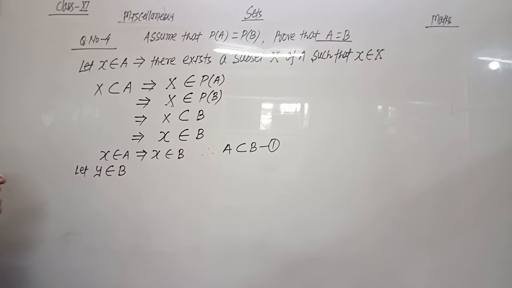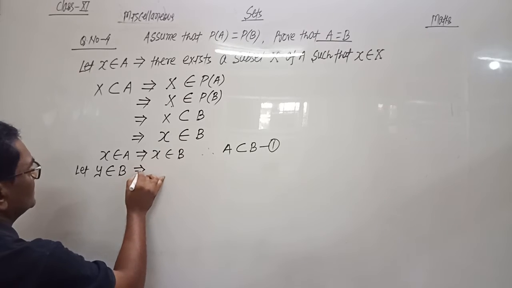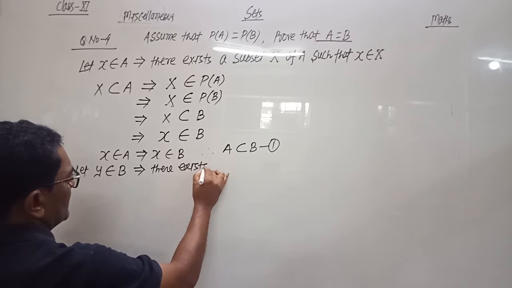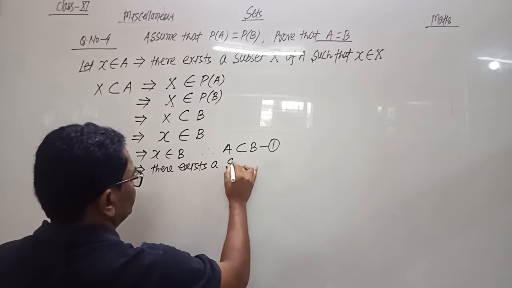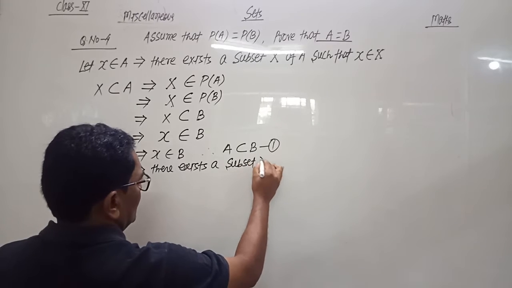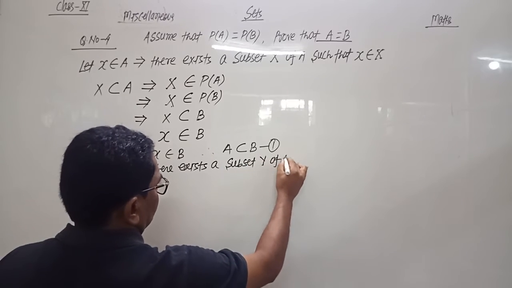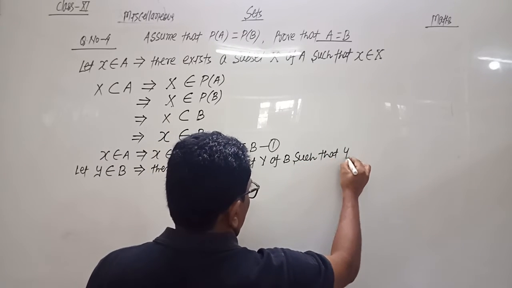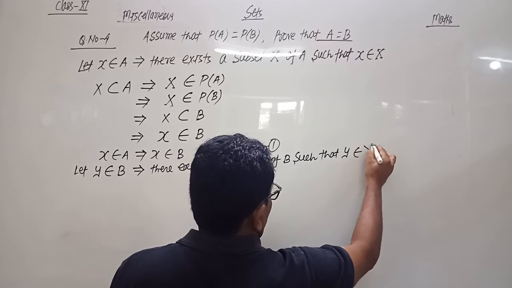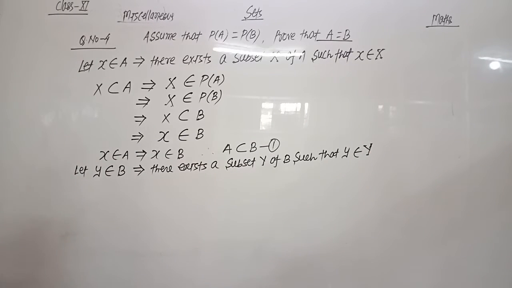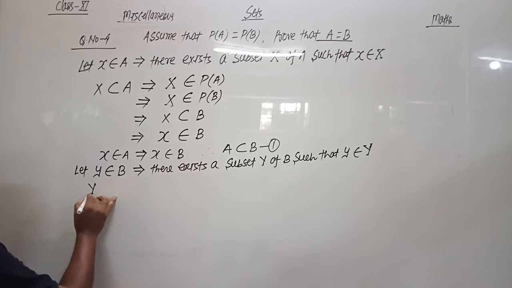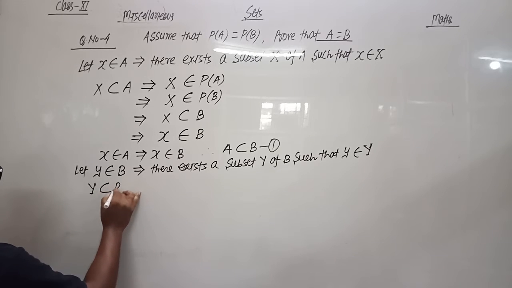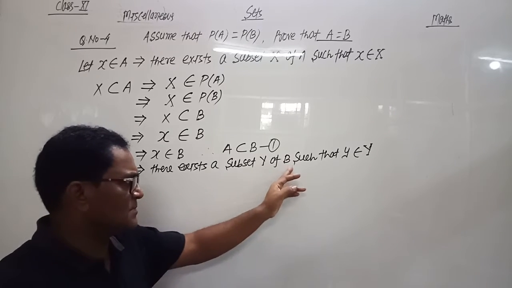This implies there exists a subset capital Y of B such that the small y belongs to capital Y. And capital Y is the subset of B. We have assumed that Y is the subset of B.